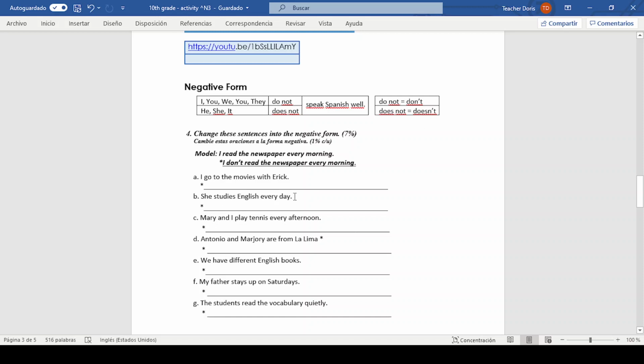study English every day. El verbo study tiene el agregado acá, pero en afirmativo, y en negativo no lo necesita. En la forma negativa solo van a escribir she doesn't study, el verbo original study, no con el agregado is. Solo en afirmativo se usa esta terminación. Y en la negativa sería she doesn't study y el verbo vuelve a su estado original. English every day, okay?